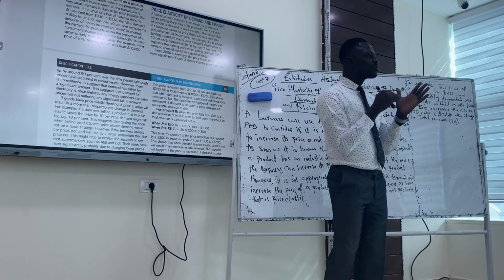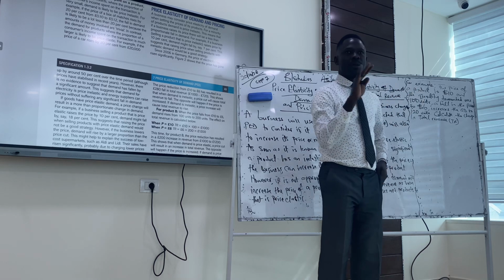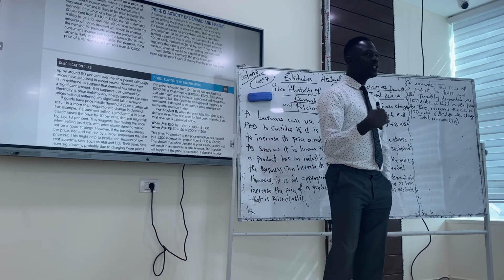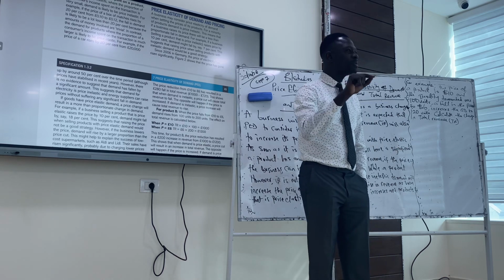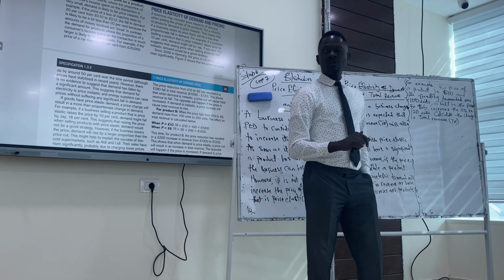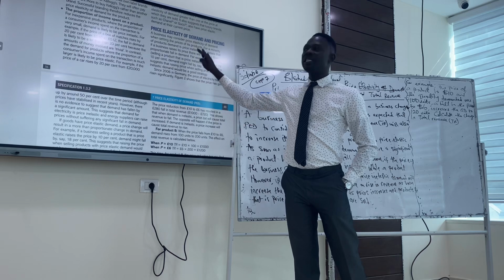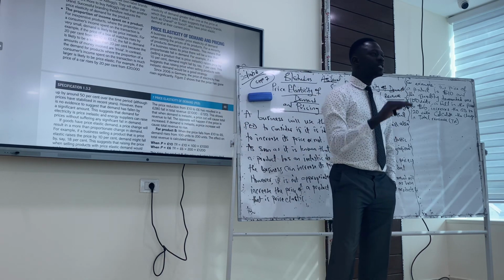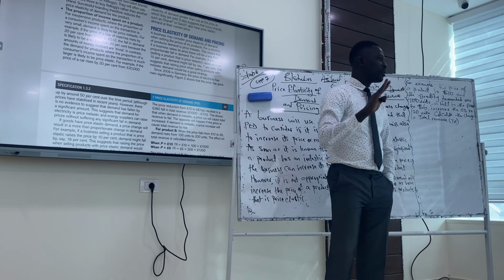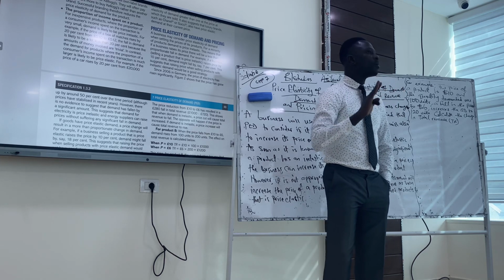But we can at least find a figure that would round up whatever we can sell or buy. So as soon as businesses try to get the PED for their products, the next thing they do is check if it is elastic or inelastic. They can use that to determine the price they want to sell their products. Let's assume the PED is price inelastic. It means that they can increase the price of their product and they will still sell.